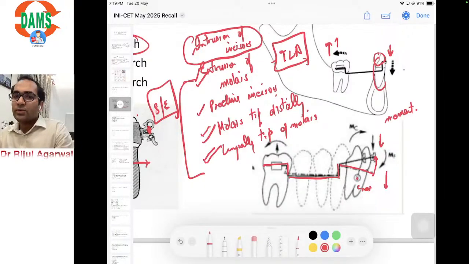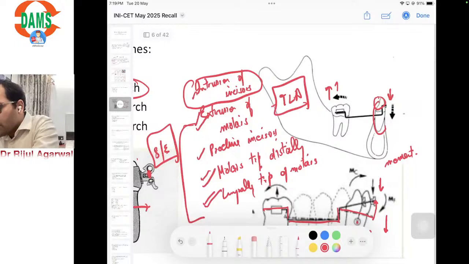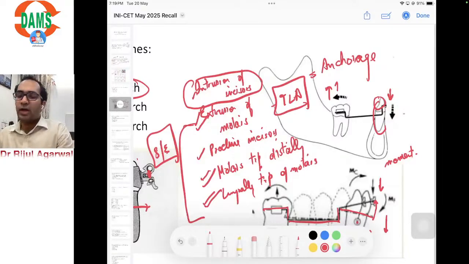We give a transverse lingual arch so as to increase the anchorage value of these teeth. Either we involve the second molars or we give a transverse lingual arch to connect the molars of two sides so as to prevent these side effects.